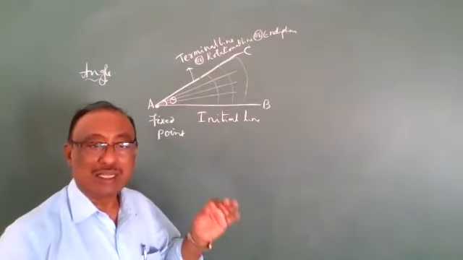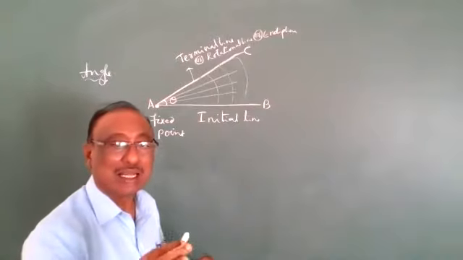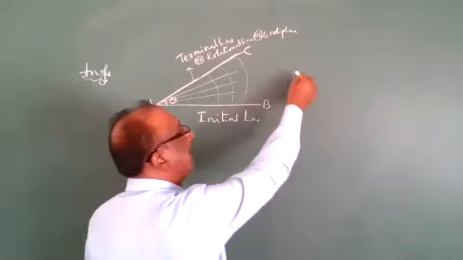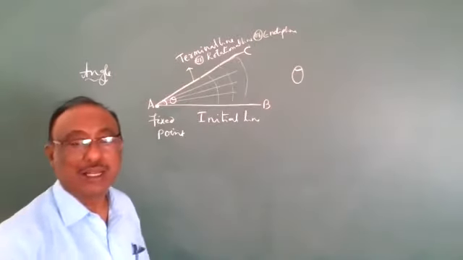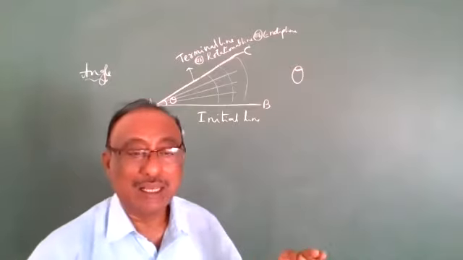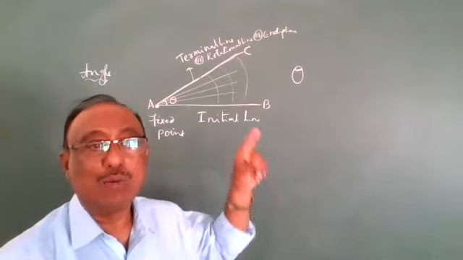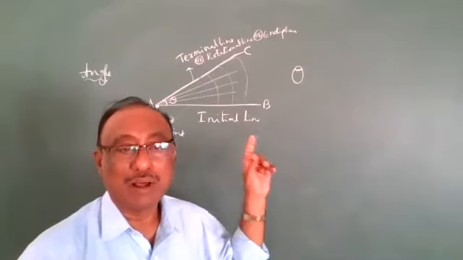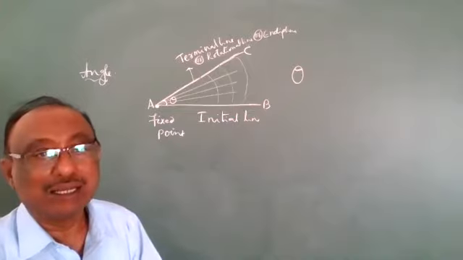Angle is represented by the letter theta. In Greek, it is the letter theta, the Greek alphabet letter, that is called theta.